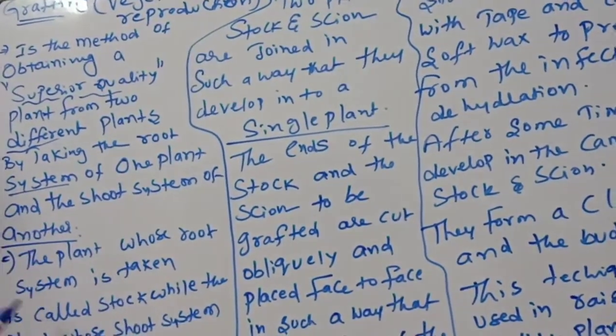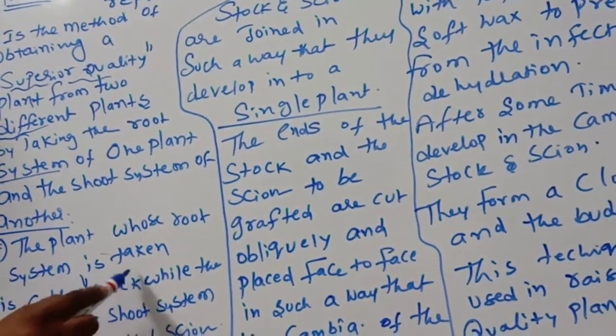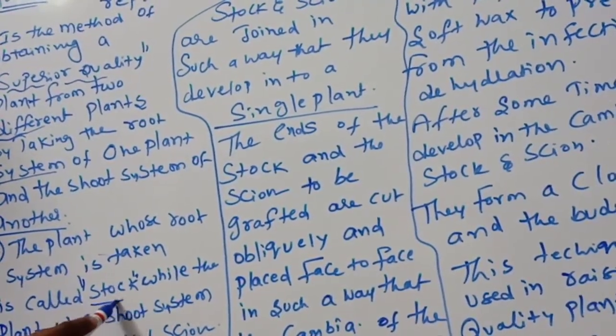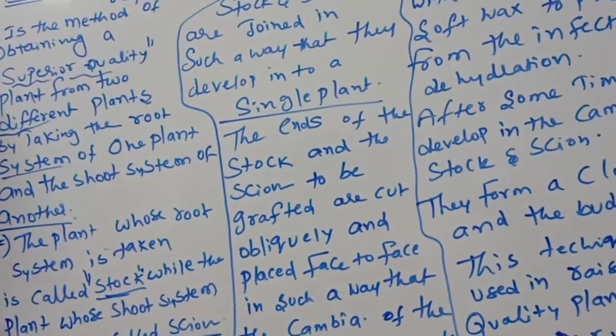The plant whose root system is taken is called stalk, while the plant whose shoot system is taken is called scion.